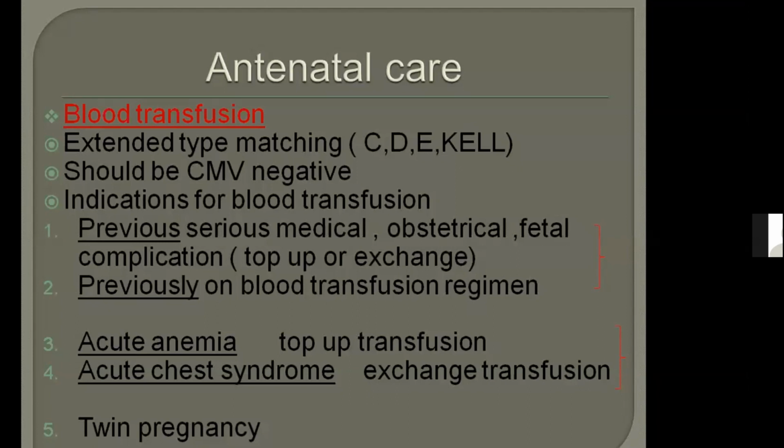Am I clear? Ma'am, I have one important question. In previous serious medical condition, what type of fetal complication where we need blood transfusion? For example, if in the previous pregnancy there was a hydropic baby or fetal growth restriction, they will specify it.